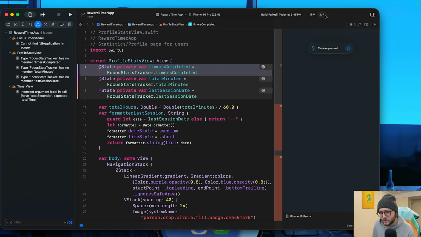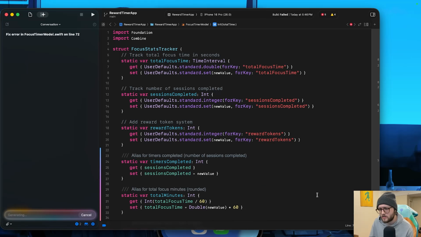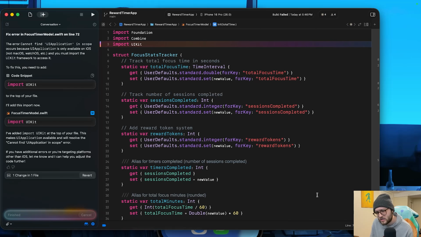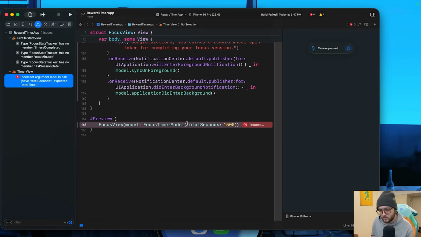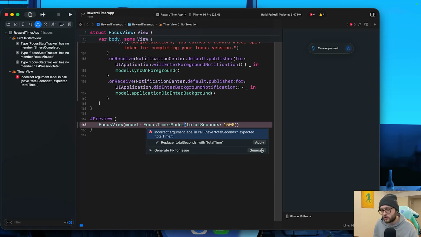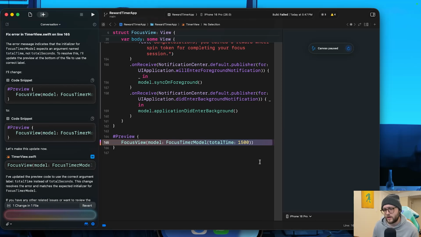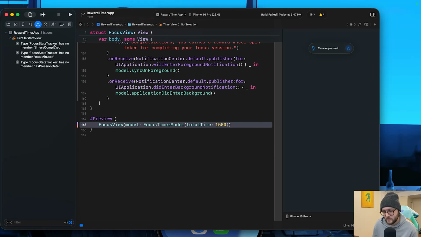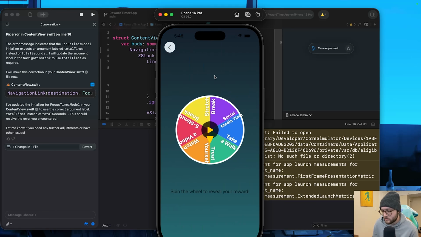After tons of error fixing and renaming things for no reason, we were able to get it fixed and passing along the tokens. Again, weird things like instead of seconds passed, it changed it to time passed. Why? It was working before. I didn't get it. But we were still moving the needle, and we even added a little bonus notification upon completion. We'll probably also have it play a little bit of fanfare. You earned a spin token. Congratulations. Great. Now we can go to the rewards wheel.